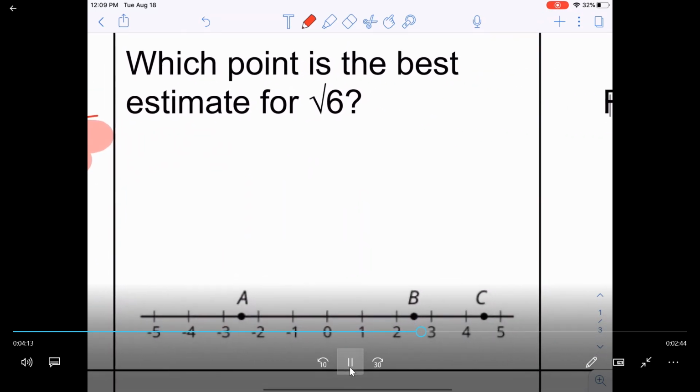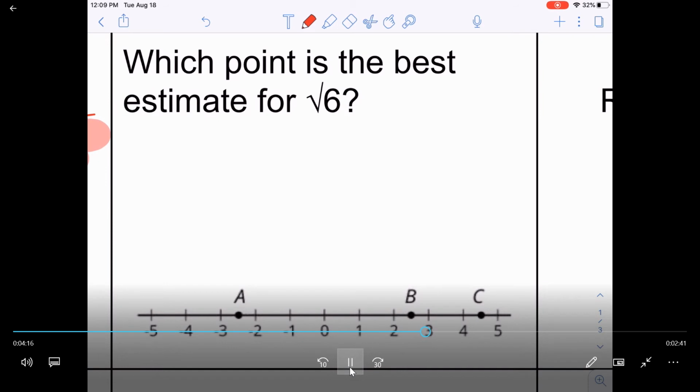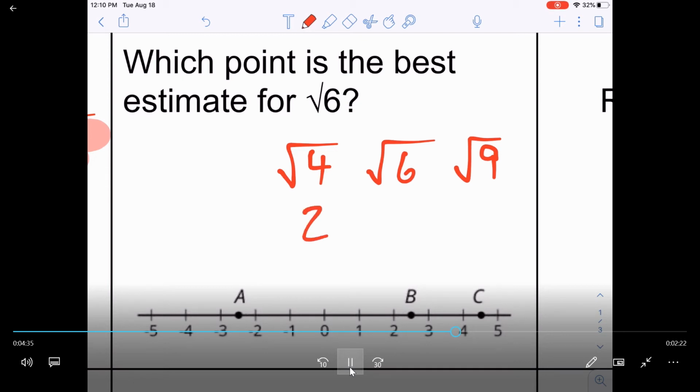Looking at which point is best for the square root of 6. Here's what I know. The square root of 6 falls between the square root of 4 and the square root of 9. The square root of 4 is 2 and the square root of 9 is 3. So the square root of 6 has to be between 2 and 3. The only one that's between 2 and 3 is B. So B would be my answer.